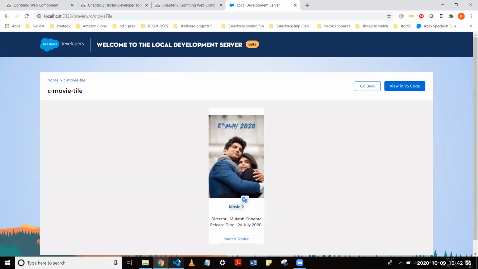So that is the reason you should have the local development server, because most of the time retrieve and deploy takes time, because of which your development gets slower, right? So this is very helpful, but it doesn't connect to the Salesforce database. Because of that, you can just do the modification in the UI part, and once you are good with that, then you can deploy and make changes there. Correct. Got it. So is this part clear to everyone?